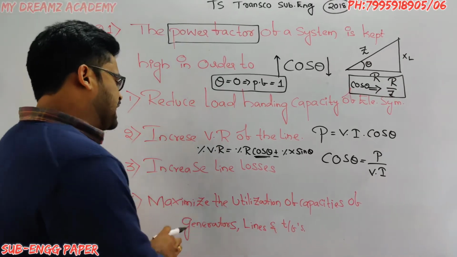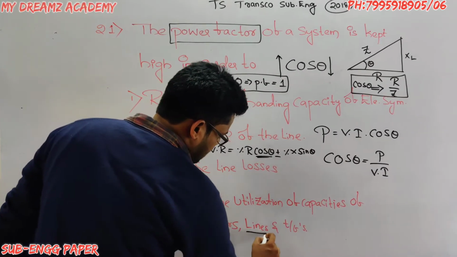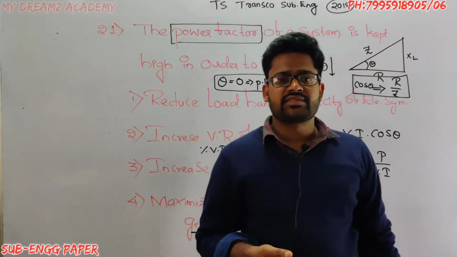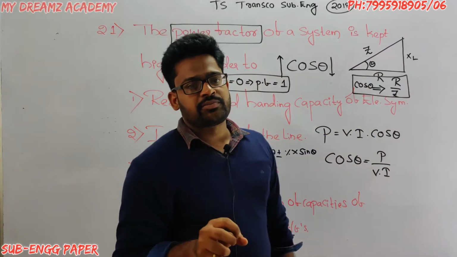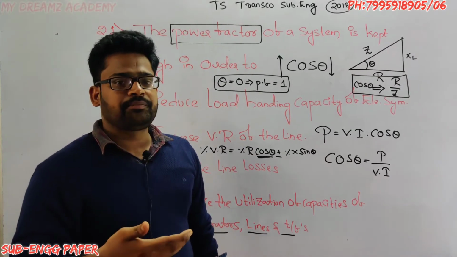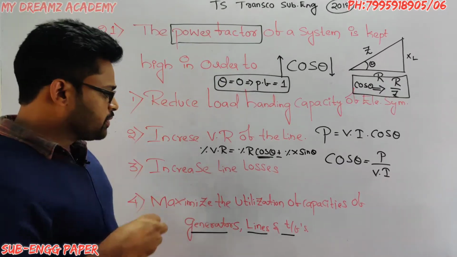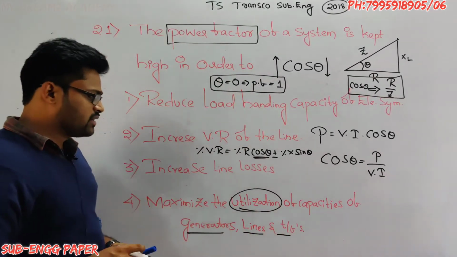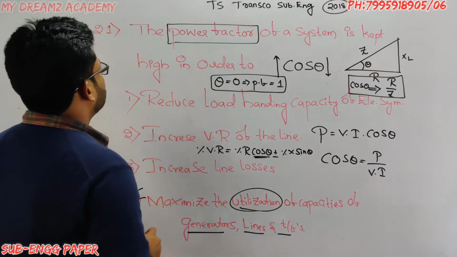The option is maximize the utilization of the capacities of generator, lines and transformer. If the power factor is very low, we have to take more reactive power. Any generator or transmission line requires reactive power. If we keep the power factor very high, the reactive power consumption is very low, so that there is maximum utilization of the capacities of generator, lines and transformers. So option 4 is correct for the 21st question.